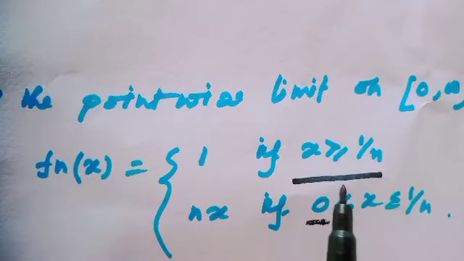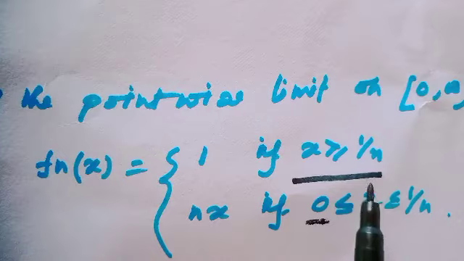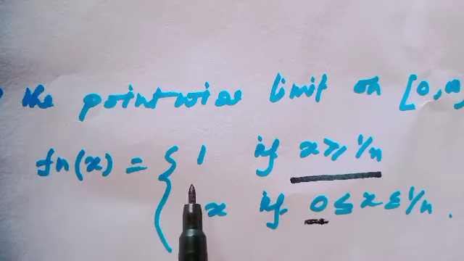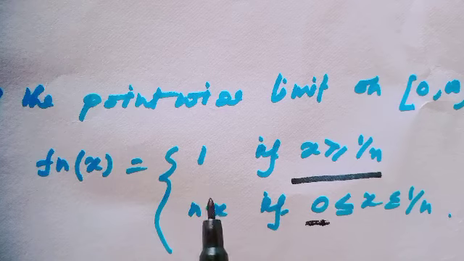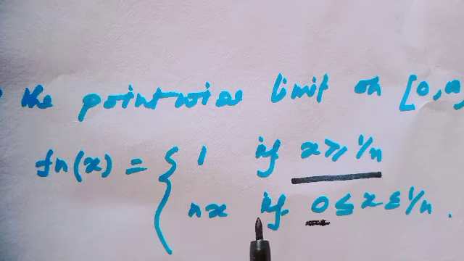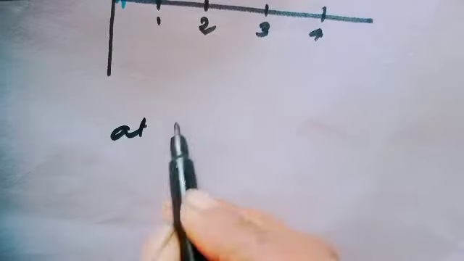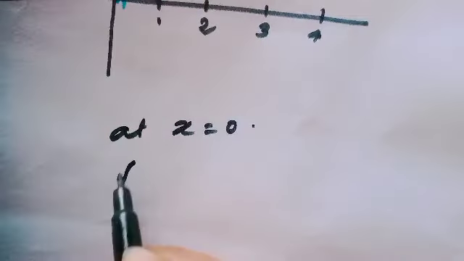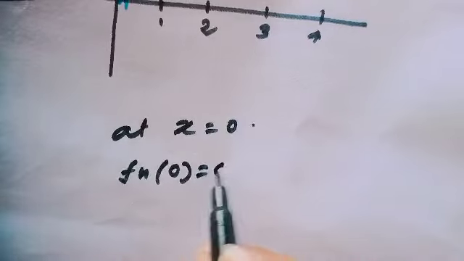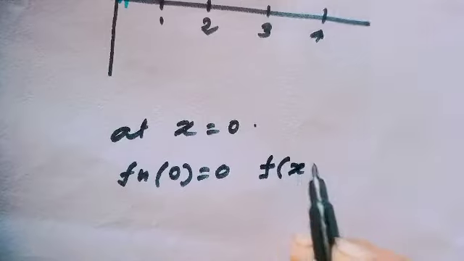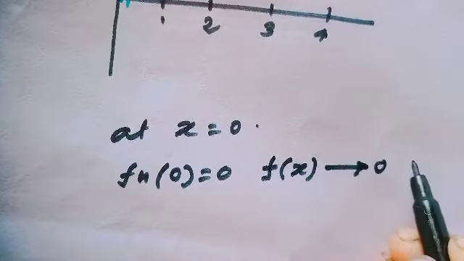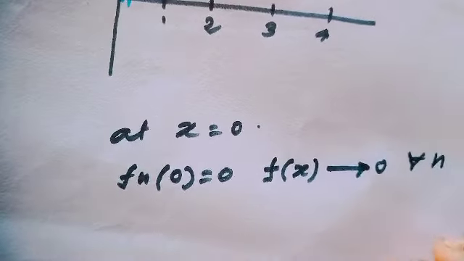Notice when x is greater than or equal to 1 over n, then all f_n(x) are the constant function 1. Since f_n(0) equals 0, that implies f(x) converges to 0, and this is true for all n.